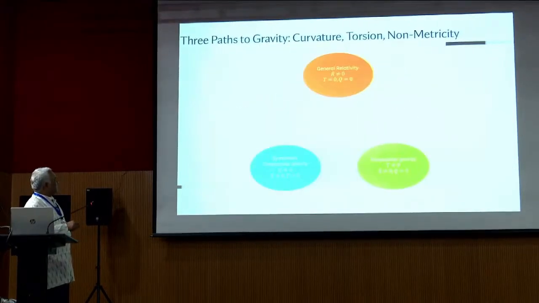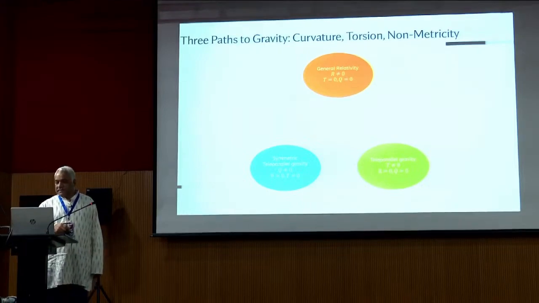Okay, so coming to general relativity, the R, T, Q. In general relativity, R is non-zero, and the torsion and the non-metricity are both 0. Then in teleparallel gravity, the torsion tensor is not 0, whereas the Riemannian curvature tensor is 0 and the non-metricity tensor is also 0. And in symmetric teleparallel gravity, the non-metricity Q is not 0, whereas the torsion and the Riemannian curvature tensor are both 0. So these three are known as the trinity of the geometry in general relativity. Based upon this trinity, we have all the modified theories of gravity.